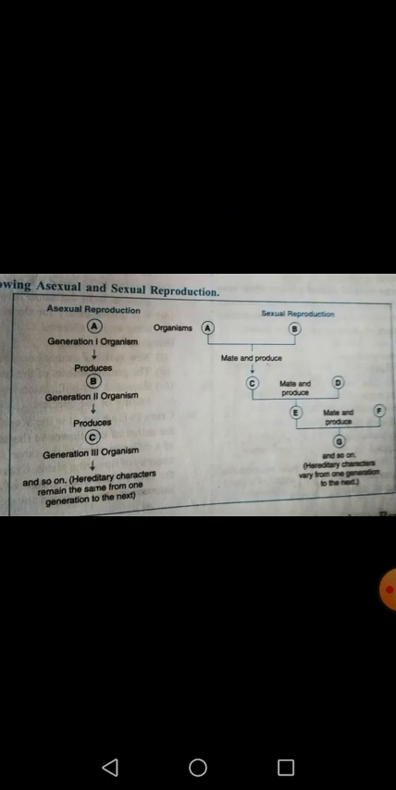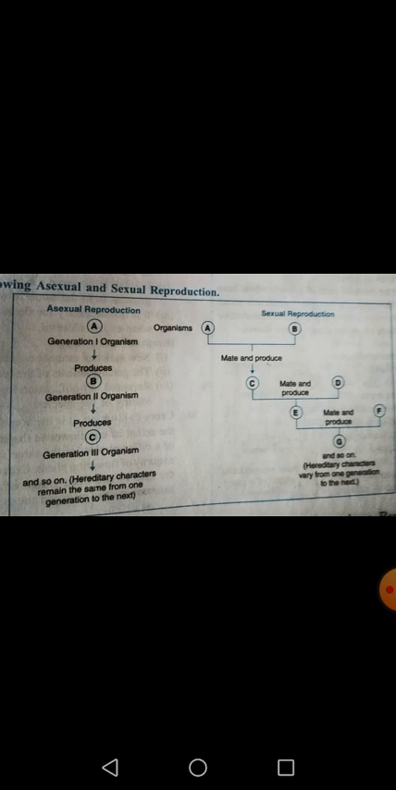Now I want to show you one pictorial graph. Here in the graph you can see that asexual reproduction हो रहा है, a generation is A. ठीक है, then since we know that asexual reproduction में एक ही parent involved है, and then it is producing its next generation.